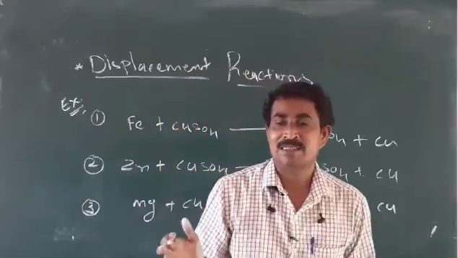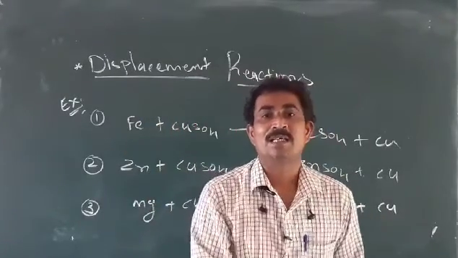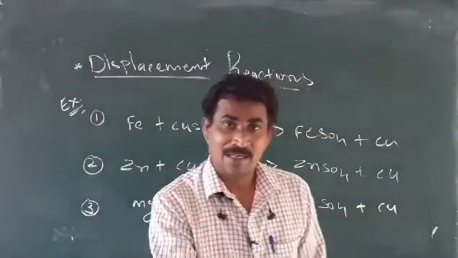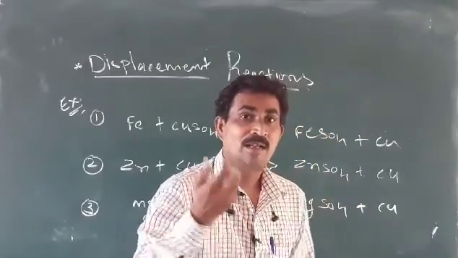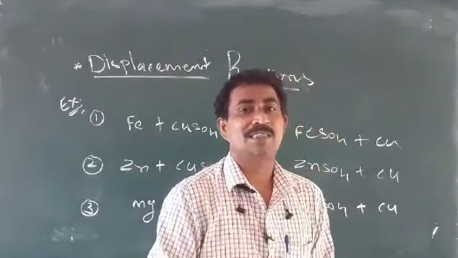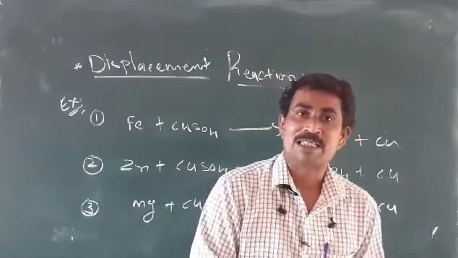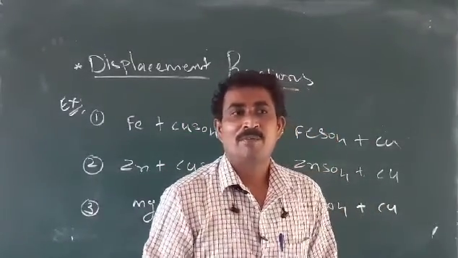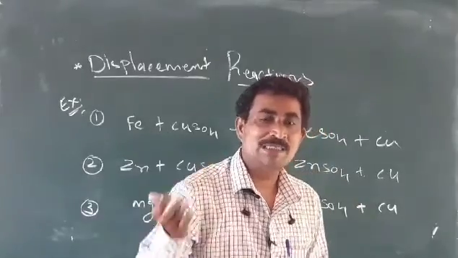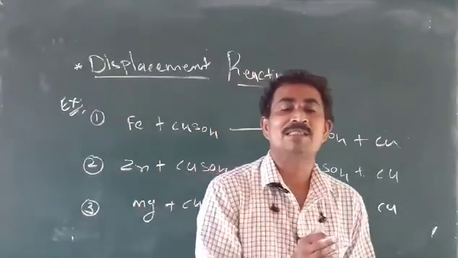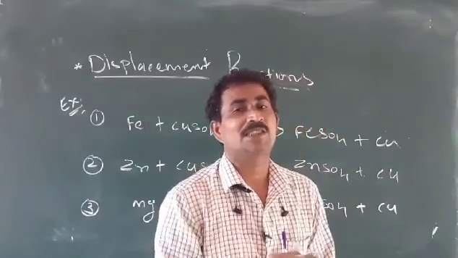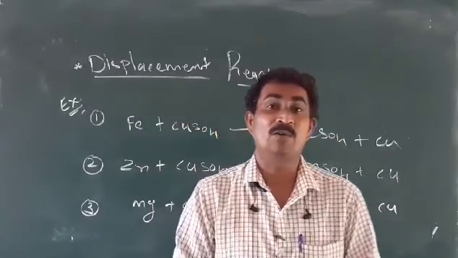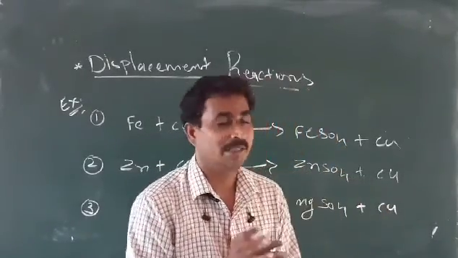One element is displacing another element, otherwise we can say active elements are displacing less active elements. Such reactions we can call displacement reactions. We made the definition: the reaction in which active elements displace less active elements is a displacement reaction. Now we want to see examples of how this reaction goes on, so that we can identify it.